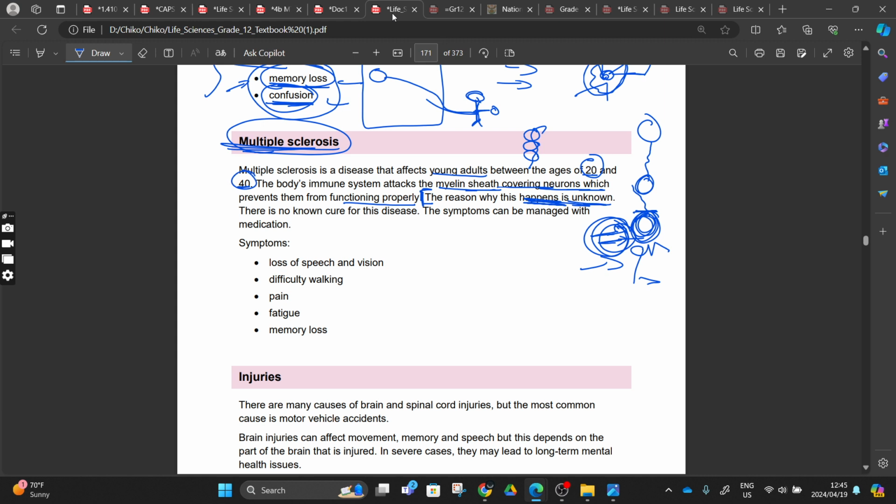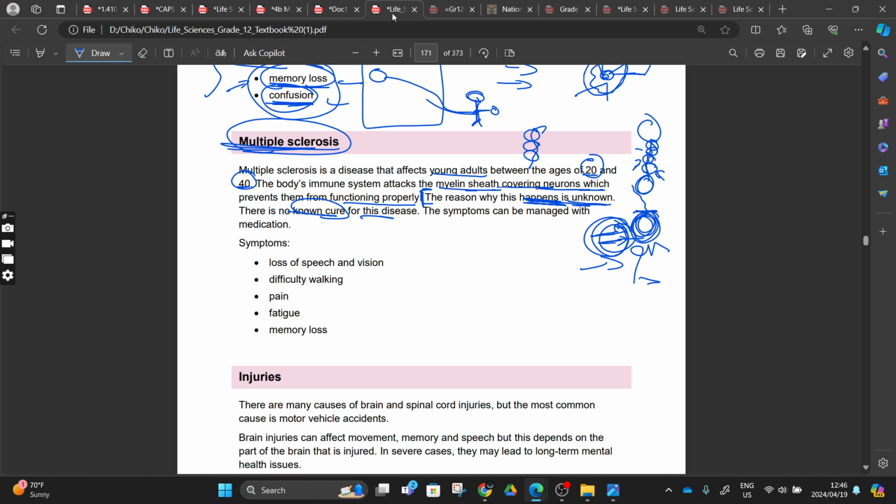But also, there is no cure for these diseases. We haven't found a way to come and patch this myelin sheath. We don't even know how it is produced. So if you have an affected myelin sheath, you are going to die like that, my brother or my sister. We don't know how to cure this. You can see now there is no known cure, right?